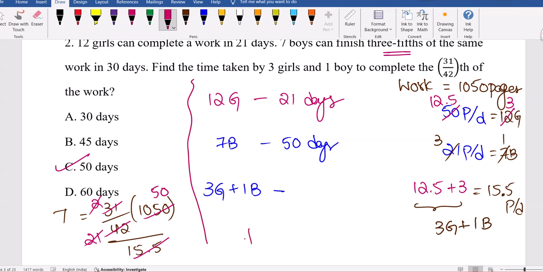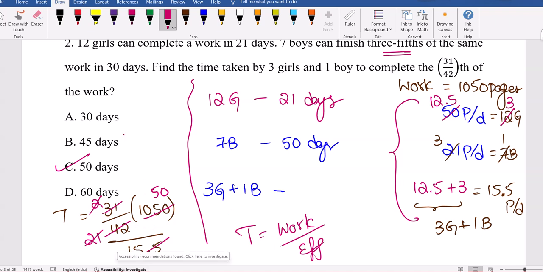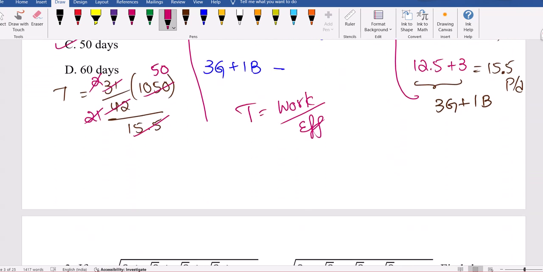See, time is work by efficiency. These are all related to efficiency. So these 3 girls and 1 boy, their efficiency is they can type 15.5 pages per day. Now they don't want to complete the entire work as per the question, only 31 by 42 part of the work. So the total work is 1050. 31 by 42 of it, we got after all calculations, divided by 15.5, we got 50 days as the time taken by 3 girls and 1 boy to complete 31 upon 42 part of the work. Alright, so advanced questions, no? Good. They'll ask in this fashion.